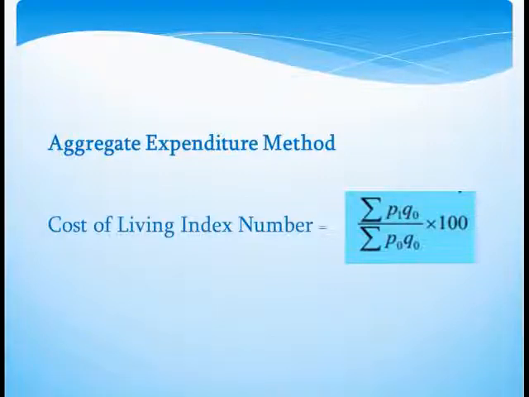Here, P1 represents the price of the current year, P0 represents the price of the base year, and Q0 represents the quantities consumed in the base year. Sigma P1 Q0 is a summation or total of P1 into Q0, and sigma P0 Q0 is a summation or total of P0 into Q0. This formula is in fact the same as Laspeyres' method studied earlier.